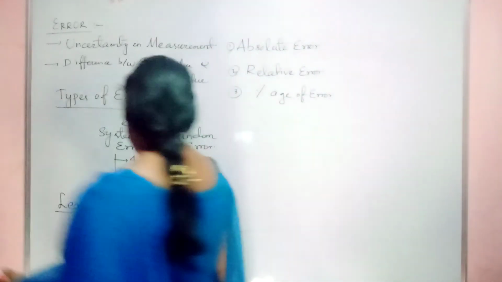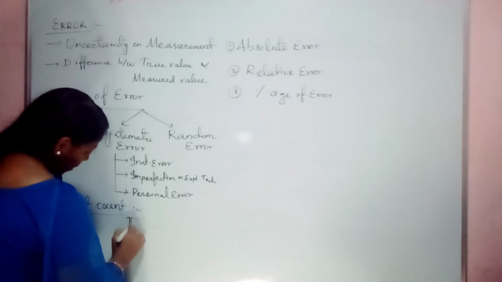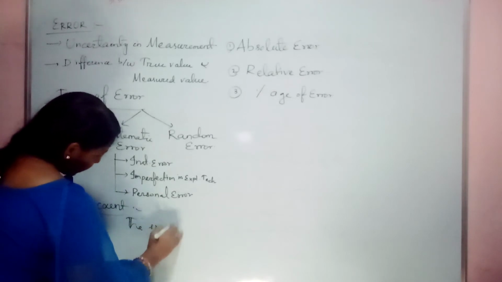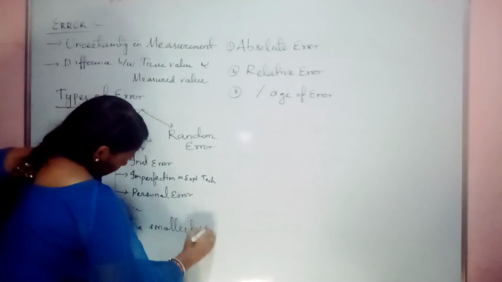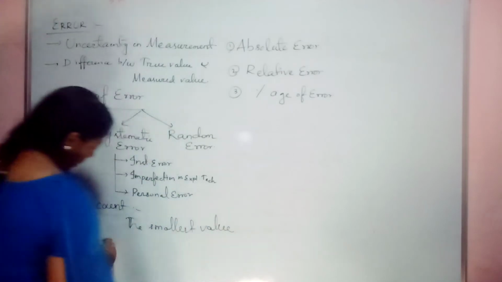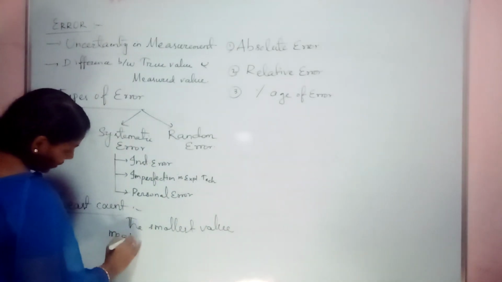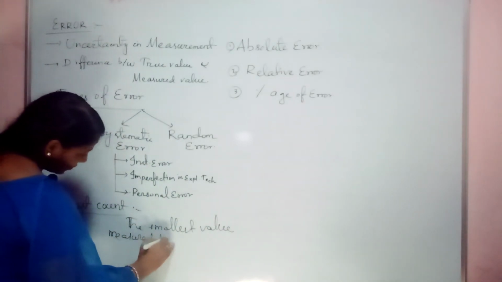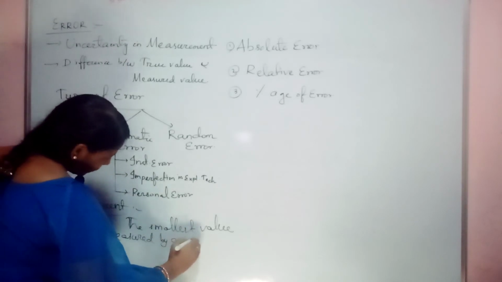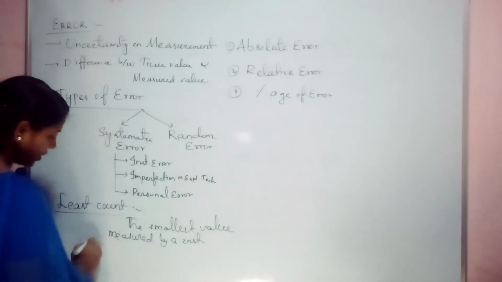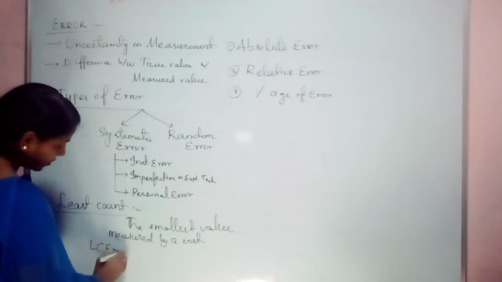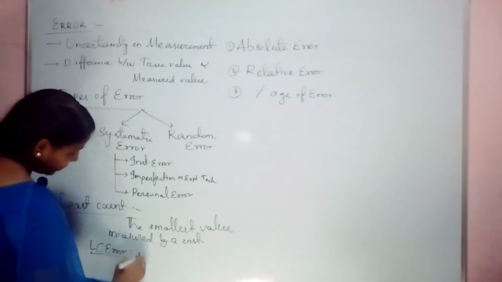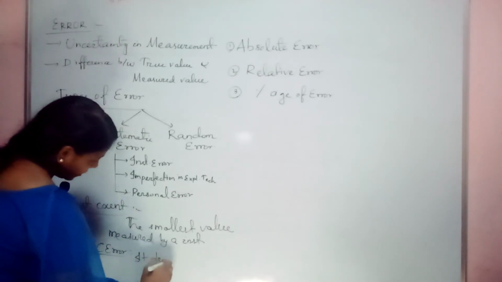Least count is nothing but, please make a note of it, the smallest value measured by an instrument is called the least count. Then what is least count error? It depends on a resolution.